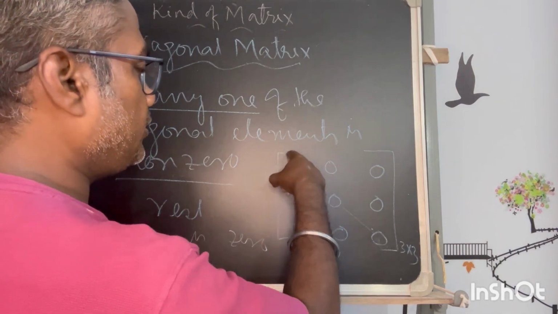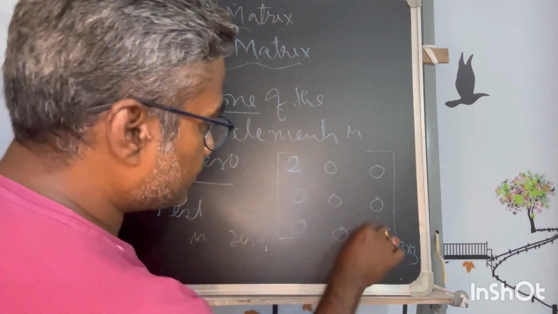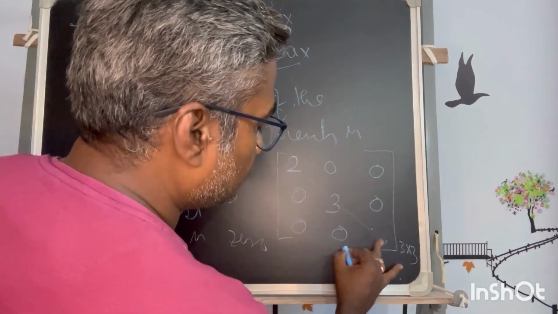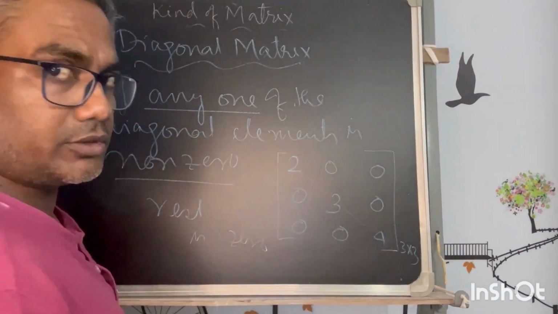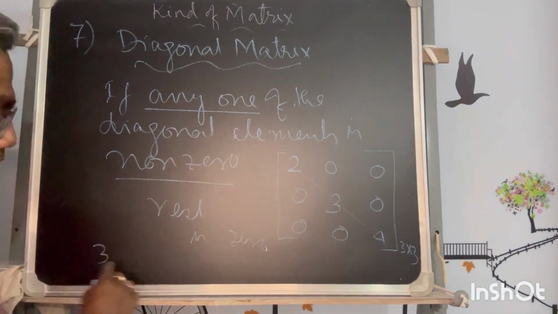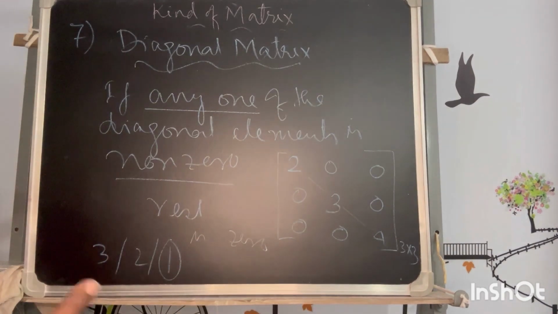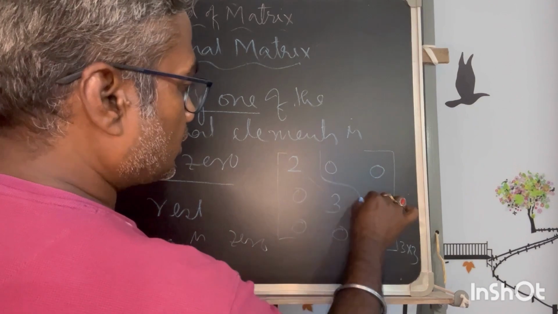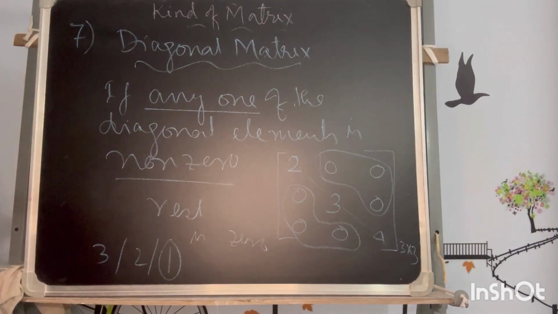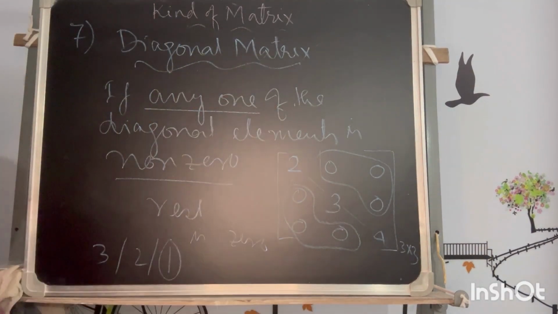Extending that, all 3 could be non-zero, or any 2, or at least 1 is non-zero, but all other elements have to be 0. This kind of matrix is called a diagonal matrix.